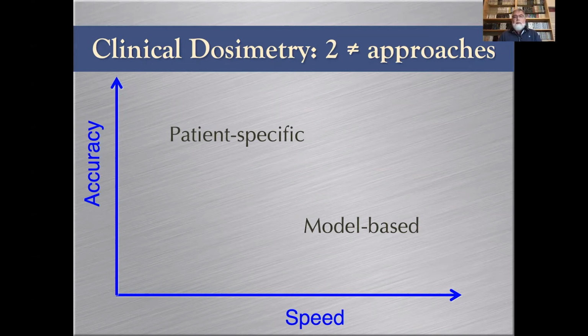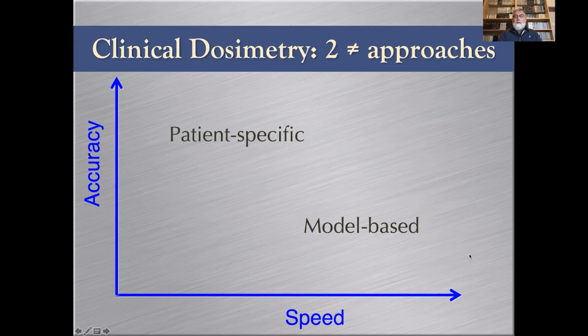If you really want to implement patient-specific dosimetry, then you will increase the accuracy in the assessment of the absorbed dose. But there is a price to pay: you have to implement more refined methodologies, and therefore the cost in time is going to be important. So these 2 broad approaches could be defined as: model-based is essentially diagnostic dosimetry, and patient-specific dosimetry is essentially therapeutic nuclear medicine dosimetry. We'll come back to that later.